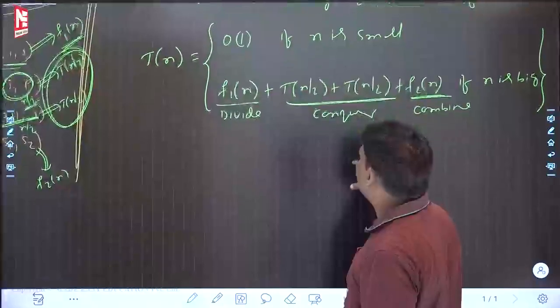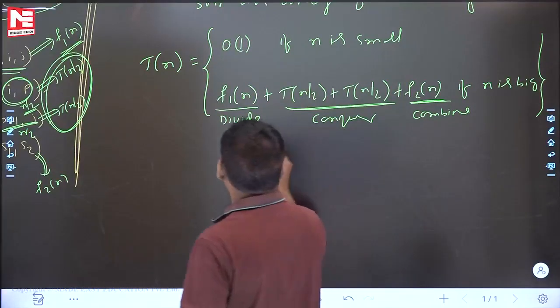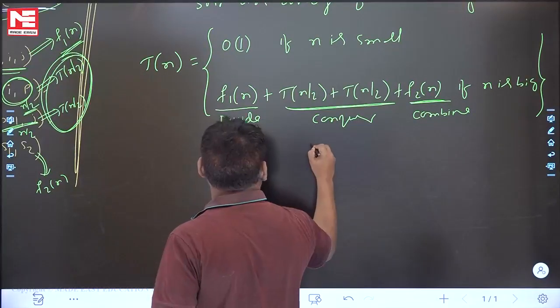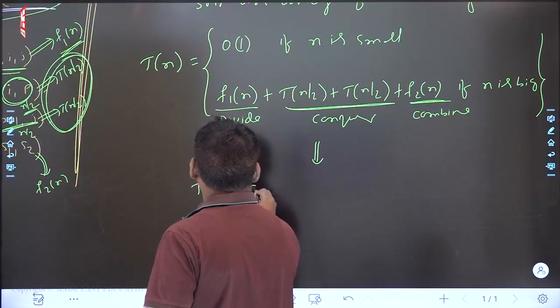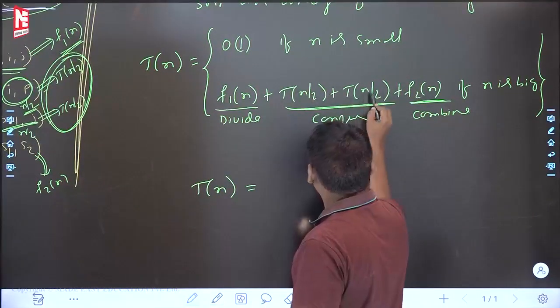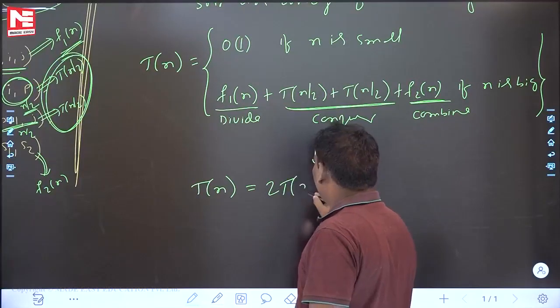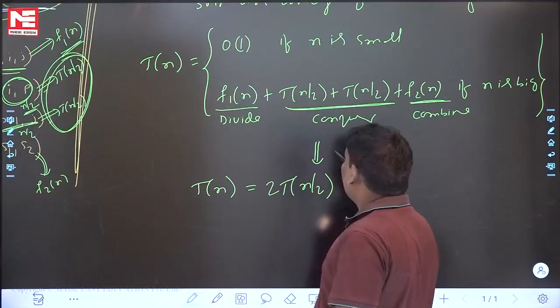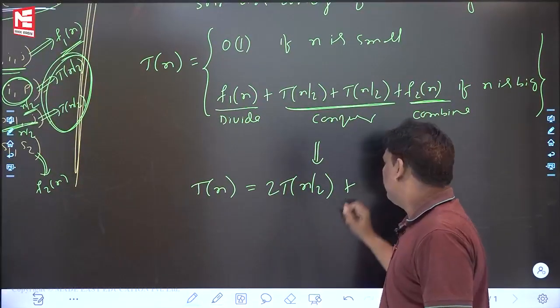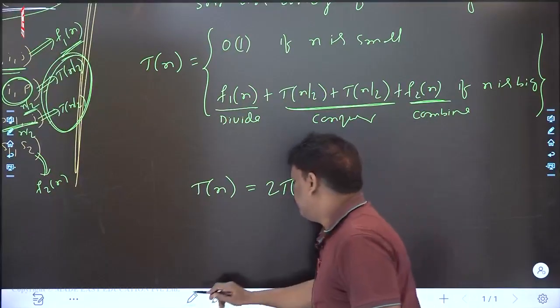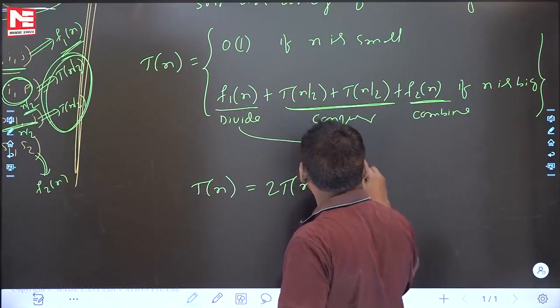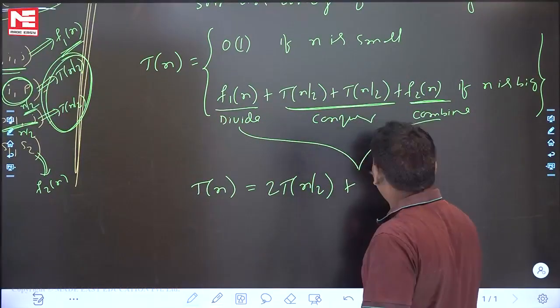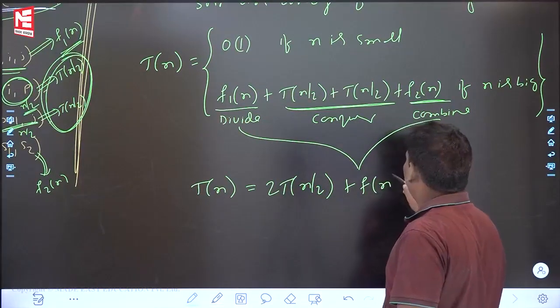Let me simplify further. See this one, I am simplifying. Listen carefully: T(n) is equal to, what is the answer? 2T(n/2), next F1 of n plus F2 of n. See this one: F1 of n is the divide time, F2 of n is the combine time. Both combined give F of n.